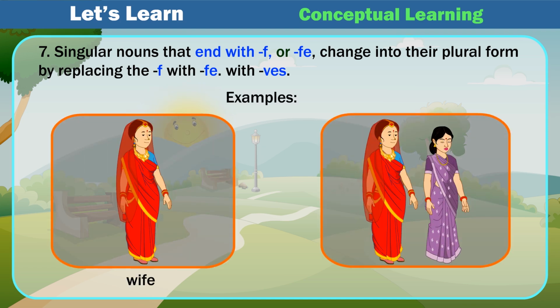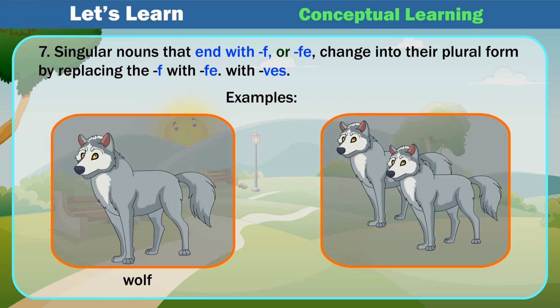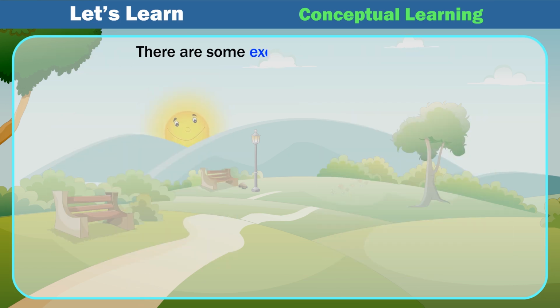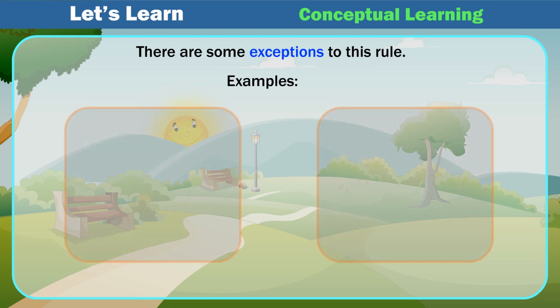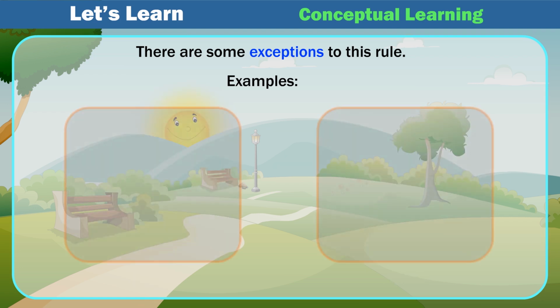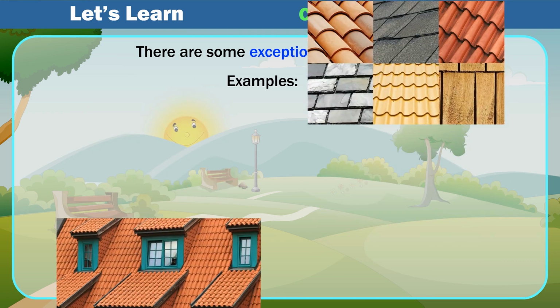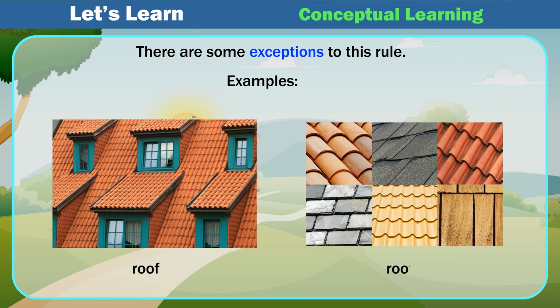Examples: wife, wives; knife, knives; wolf, wolves. There are some exceptions to this rule. Examples: chief, chiefs; belief, beliefs; roof, roofs.